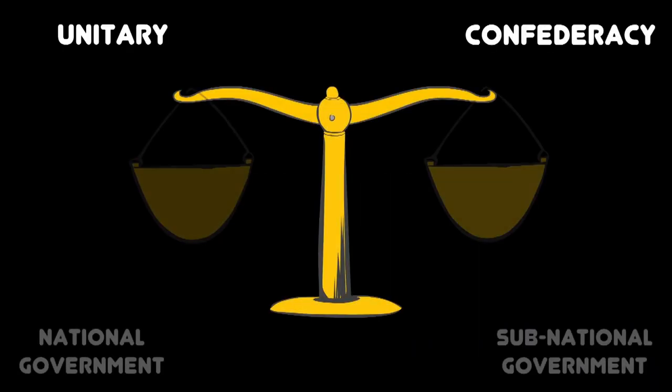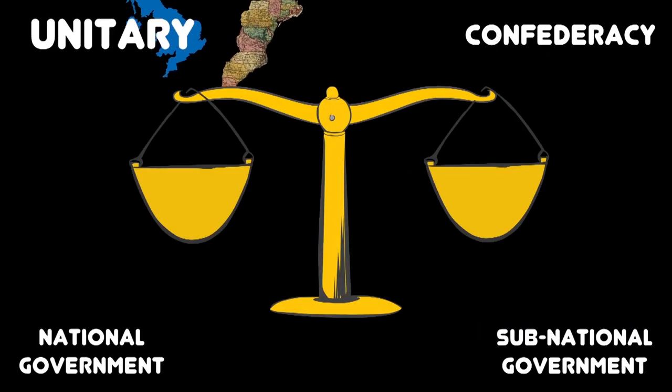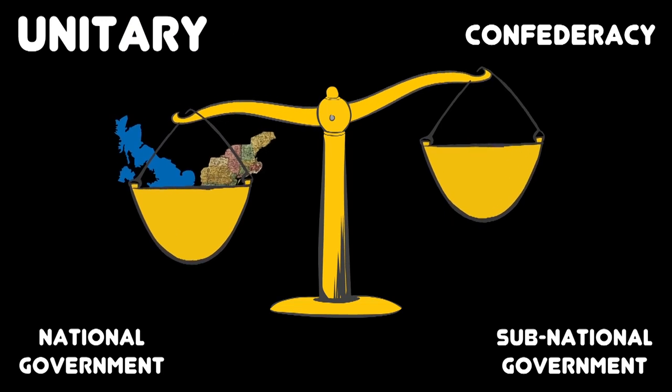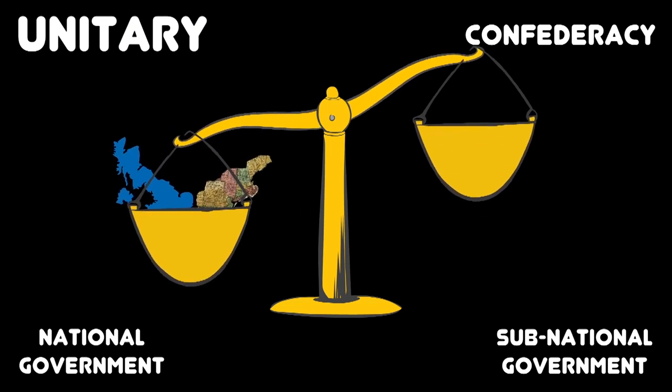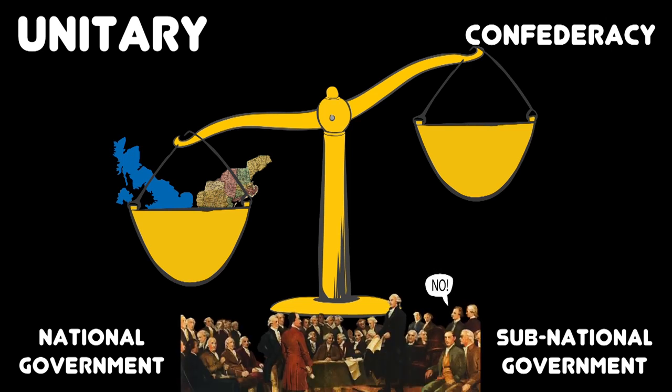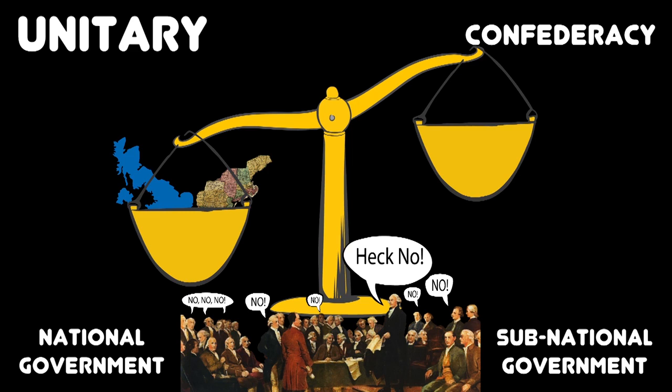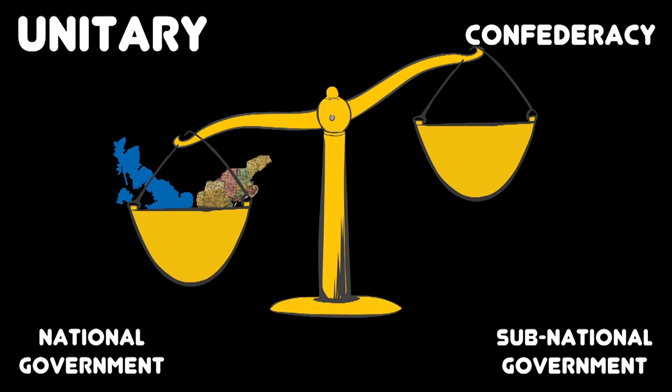Besides federalism, there are two other ways to organize a political system: unitary or confederacy. Unitary systems vest all power in a national government without reserving any power for the subnational government. This is essentially the arrangement Great Britain had with the American colonies. You can understand why the delegates at the 1787 Constitutional Convention were not interested in creating another unitary government. They had just fought a bloody war for their independence from a unitary government.